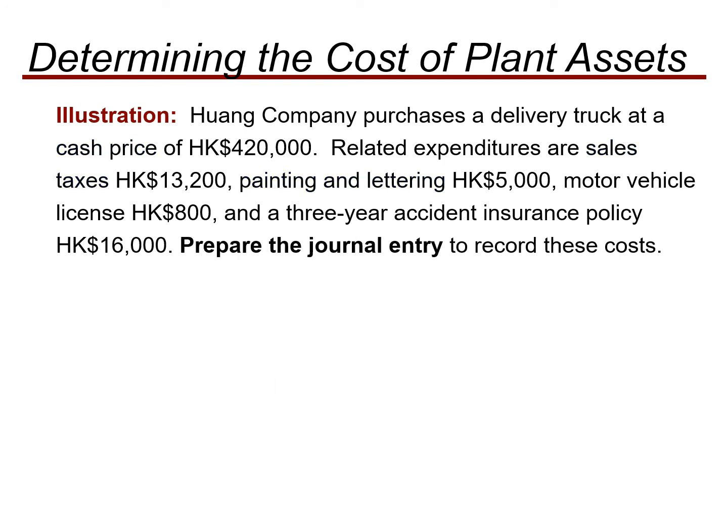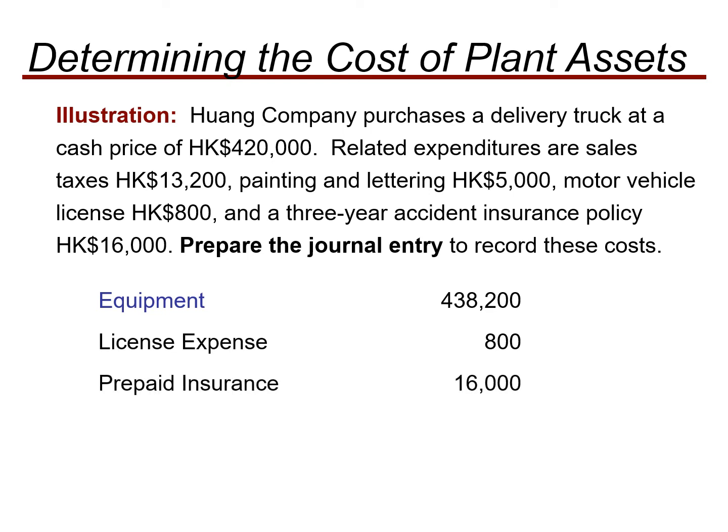While we are making a journal entry, because over here they are asking us to prepare the journal entry, the same question is over here. So over here equipment would be 4,38,200, license expense is 800, prepaid insurance is 16,000, and cash is 4,55,000.